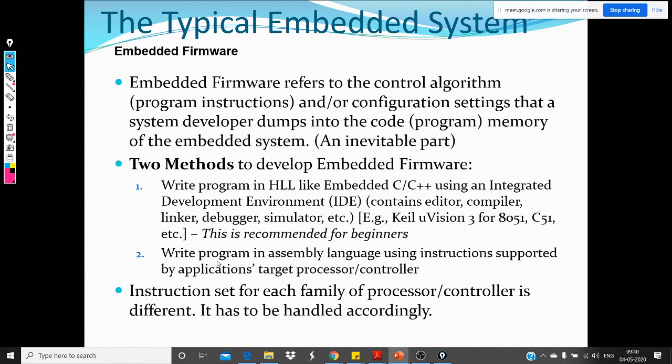The other method is slightly more involved, getting your hands dirty. You write assembly code specific to the target processor. For this you need knowledge of the target processor. As we saw, depending on which family of processors we are looking at, the code is going to change, even in ARM, right? ARM has so many flavors of their processors or controllers. So for each of these you may have to modify the code a little bit.